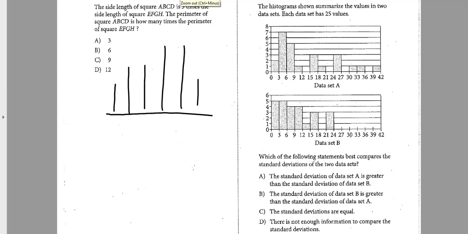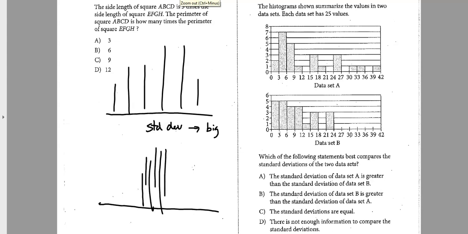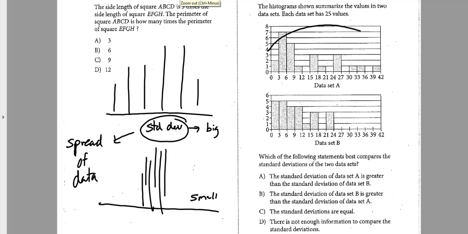We're going to say that this has a larger standard deviation. Okay, so standard deviation is going to be bigger. Where if you have some data and everything is in here tight, like super tight data, you don't have much out on the edges, this is going to have a small standard deviation. So basically what you can think about is standard deviation is the spread of the data. How spread out is it? So when I look at this data, man, this thing ranges over the whole thing from 0 all the way to 42.